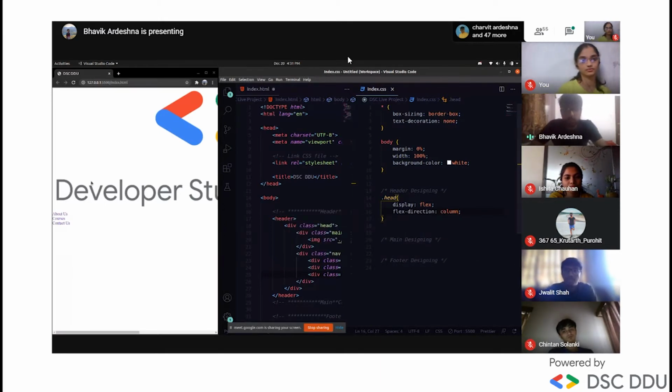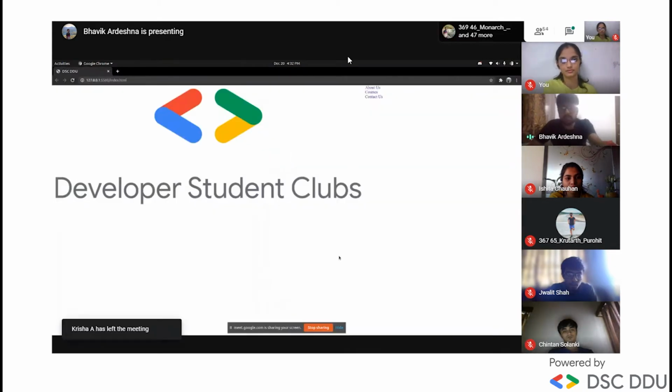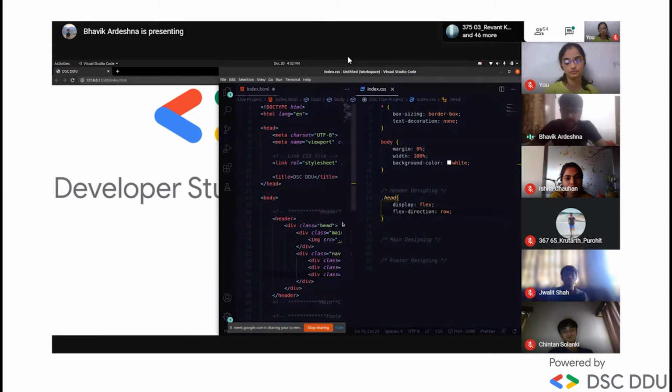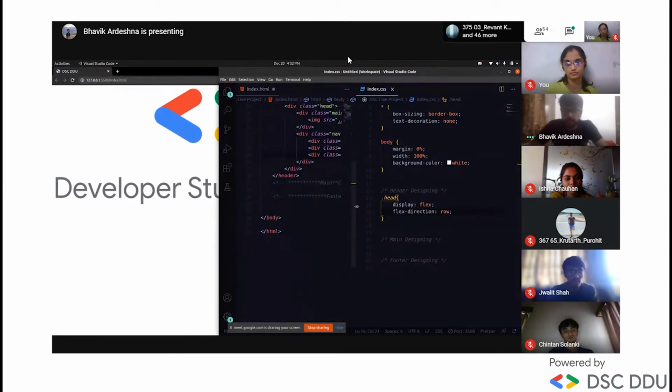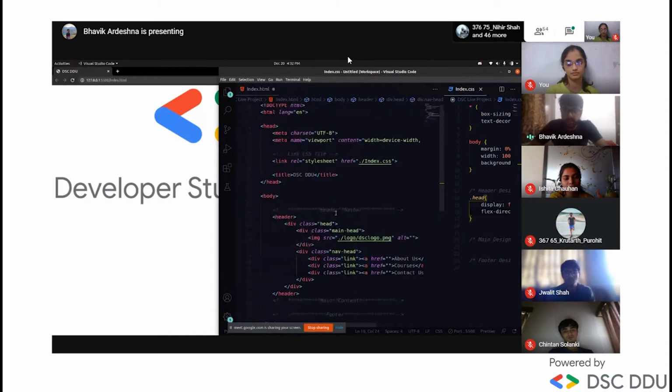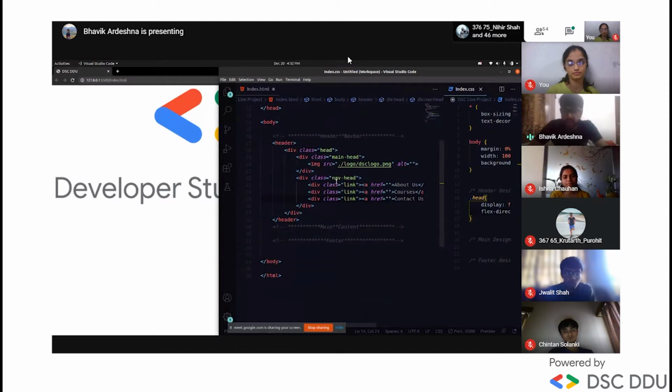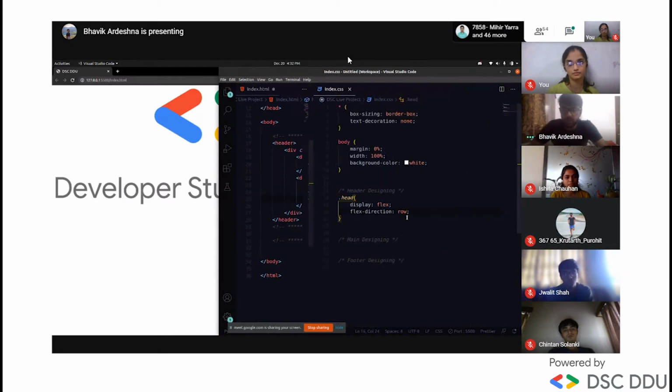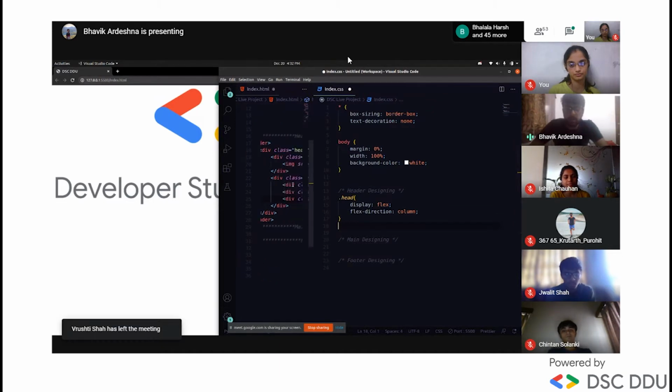You don't observe any changes, but when I change it to row, you will observe that the elements inside the head class, which are main head and nav head, become a row. So the logo, and afterward the 3 links, come in a straight line. But right now we want them in a column. If you don't give column, it's the default, so you don't need to worry. Then we will have main head.